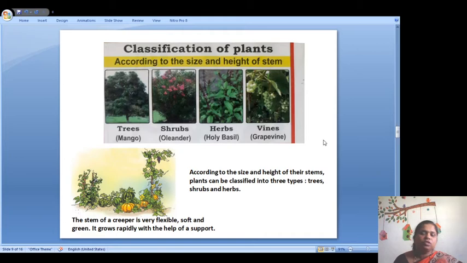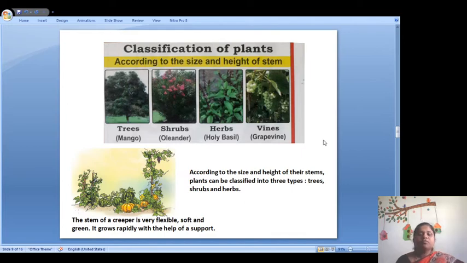And the fourth type, according to the stem and size of the height, is the vines. We have seen that plants are classified into three types: trees, shrubs, and herbs. But there are vines also, and these vines, unlike other plants, are not able to stand on their own. For these vines or creepers, we have to give support. We can give support by keeping a stick or by tying them to something so that they are able to grow.